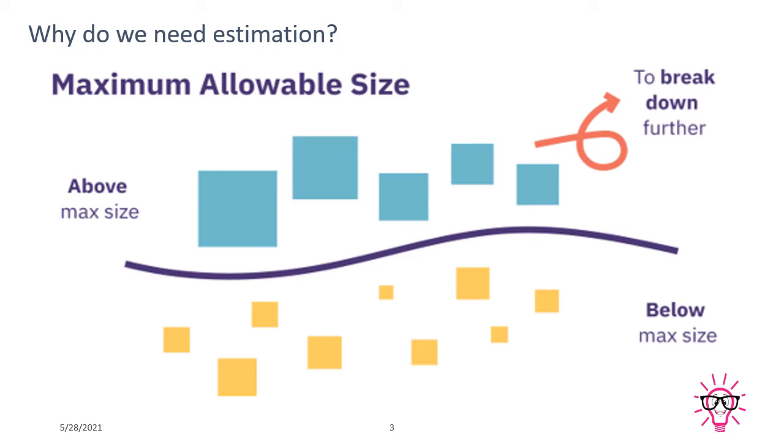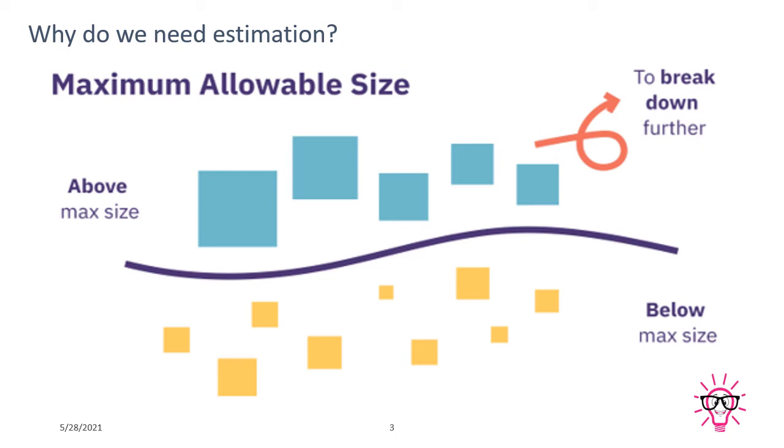And if any one of my stories does not fit, if it requires more than 52 hours, then maybe I have to break it down into 2 pieces and then provide it to team members, or I have to push it into the next sprint. So this is basically the idea of maximum allowable size, where above max size and below max size are available.